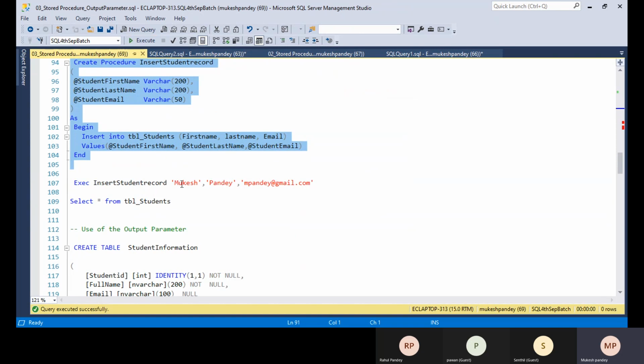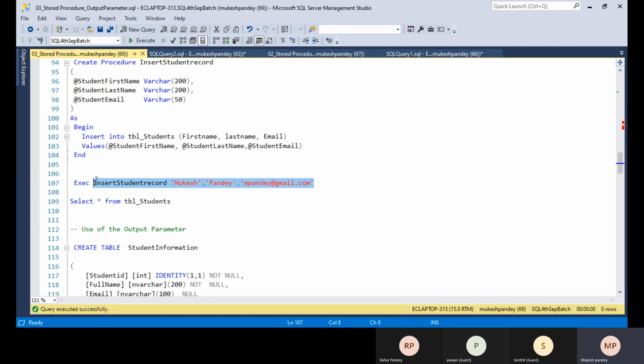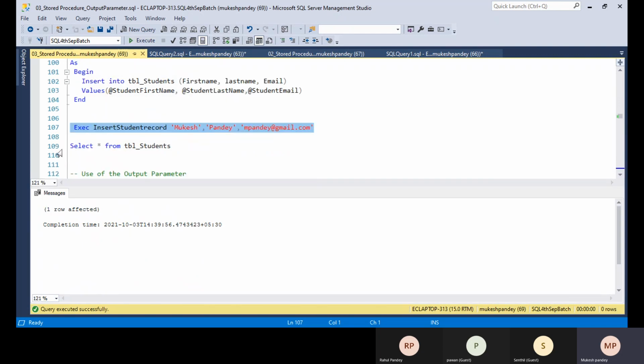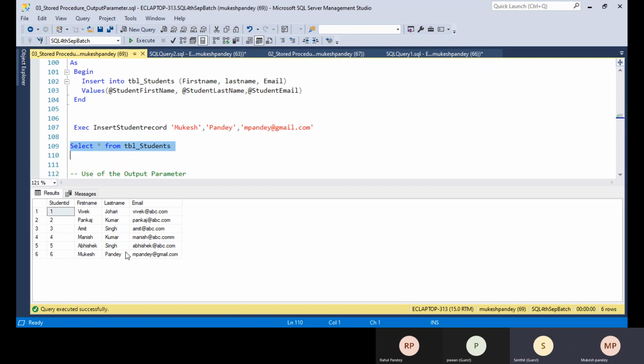let's see, I am passing the input parameter. So essentially you were asking how you can pass multiple values. Here is the example: to pass multiple values, you can just use the comma. So I use Mukesh, Pandey, M Pandey at gmail.com. If you execute this store procedure, the data will be inserted. So now you can see the table data got inserted. Okay, so this is a way.